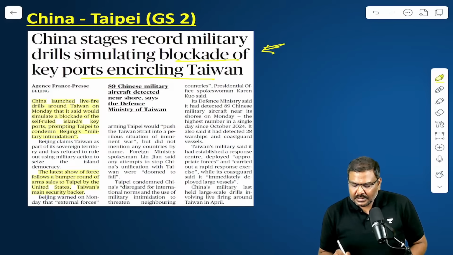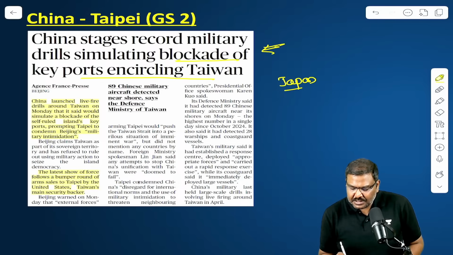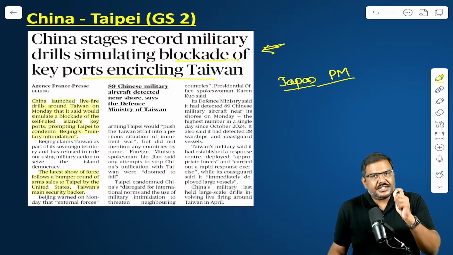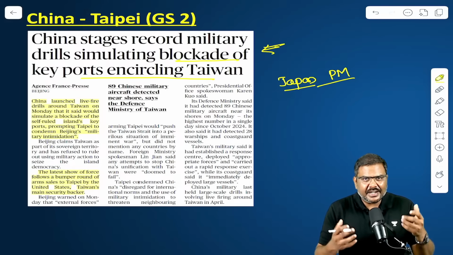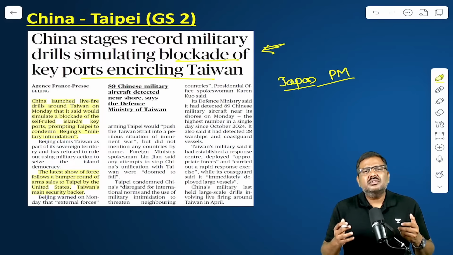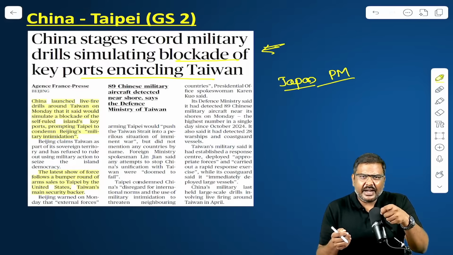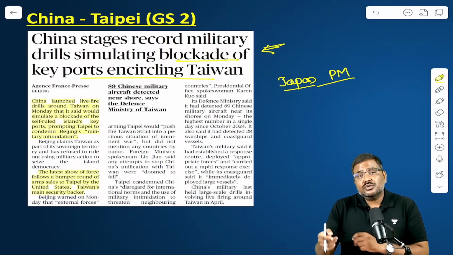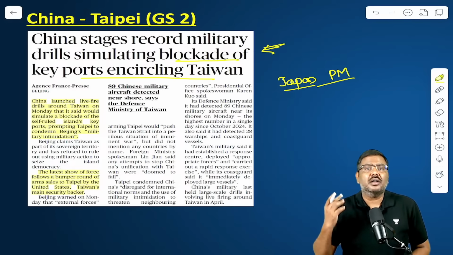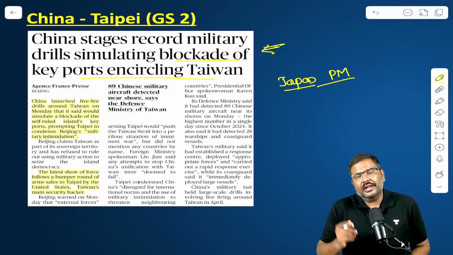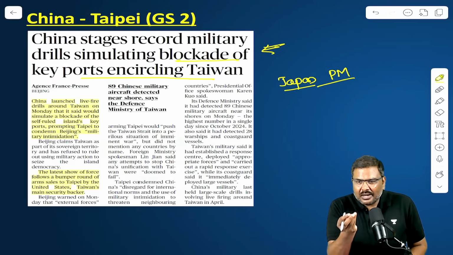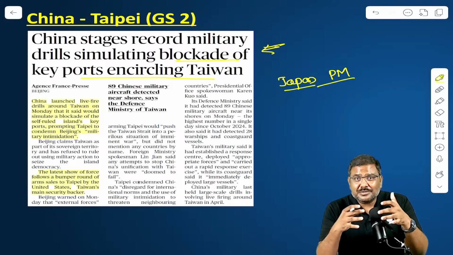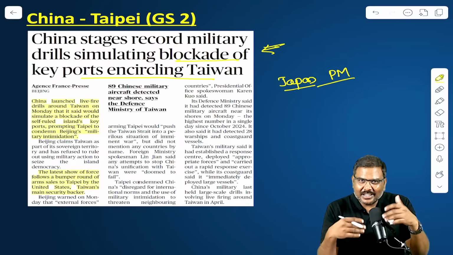For example, the statement given by the Japanese Prime Minister. All of you remember that? We have also discussed that in the earlier session. When a question was raised to her, she simply stated, if China will invade or attack Taiwan, it has to be considered as an event which is going to have an impact on the existence of Japan, and Japan will react accordingly. And that single statement led to a diplomatic crisis between both of these countries. We have discussed that earlier as well.